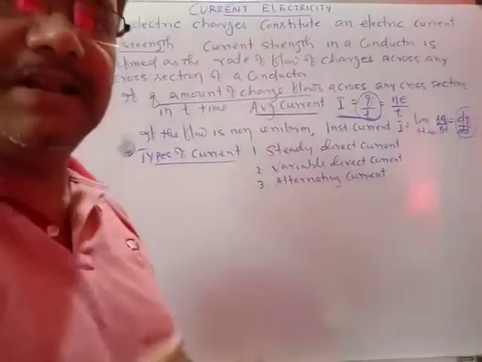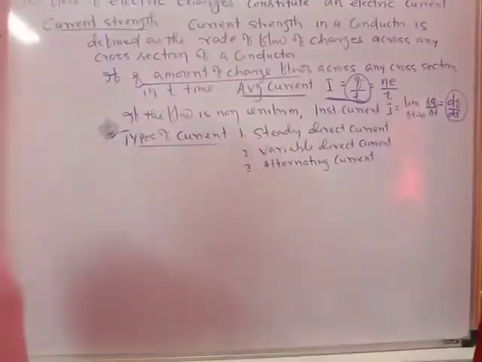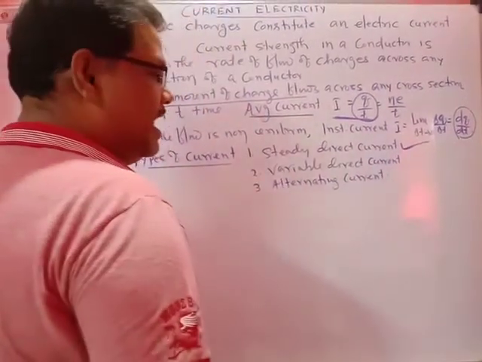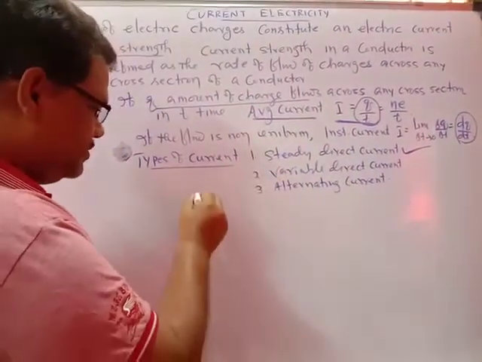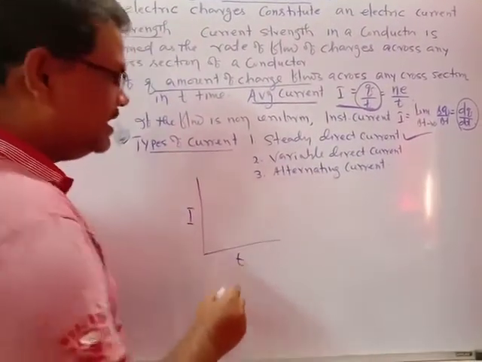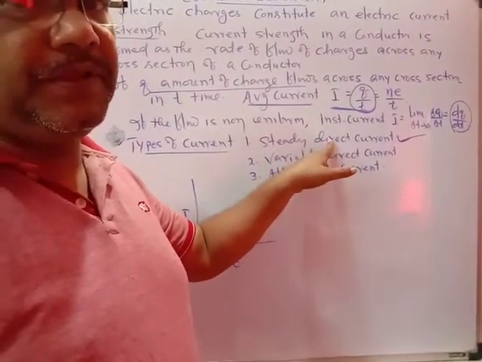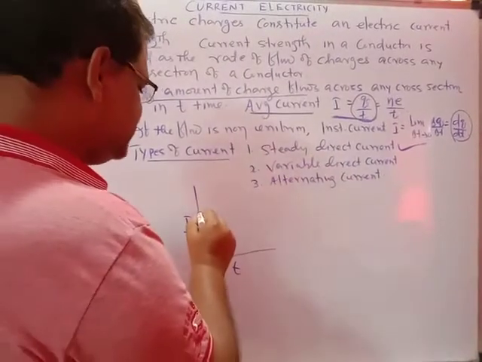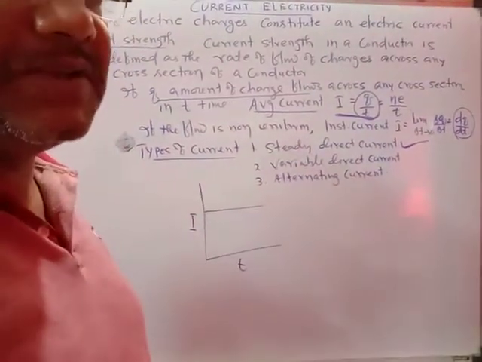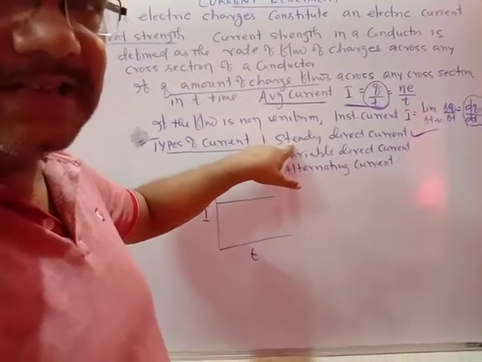What are the types of current? The first is the steady direct current. If you draw the graph of current versus time, the steady direct current means its magnitude and direction don't change, they remain the same. So the graph must be a straight line. As time increases, the current remains the same in magnitude and direction. This type of current is called the steady direct current.